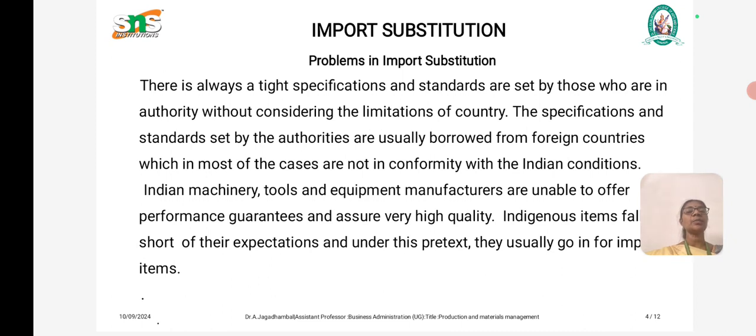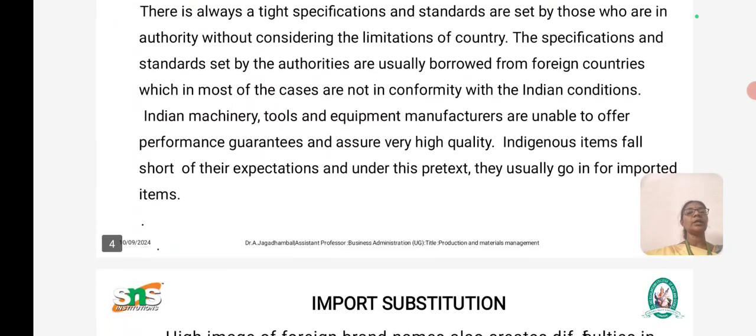Third, Indian machinery, tools and equipment manufacturers are unable to offer performance guarantees and assure very high quality, which is the expectation for imported items.